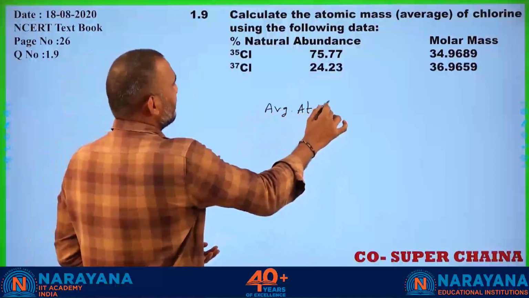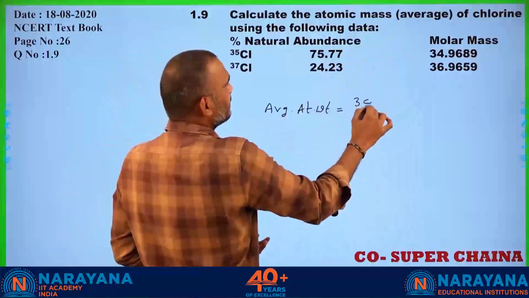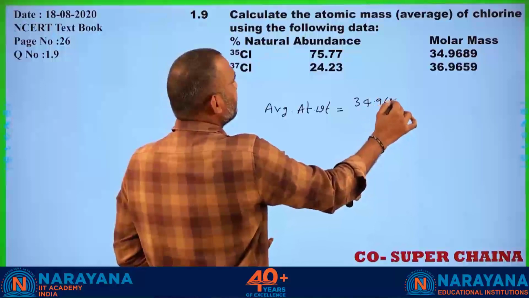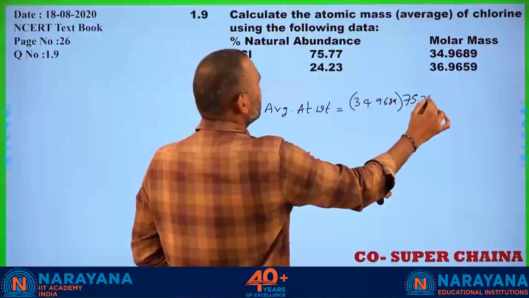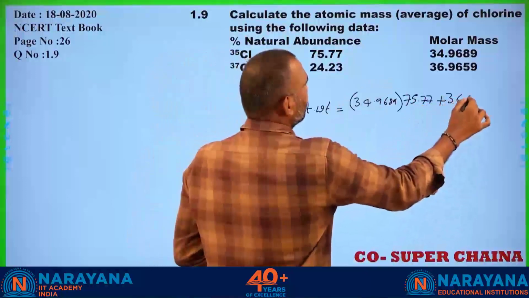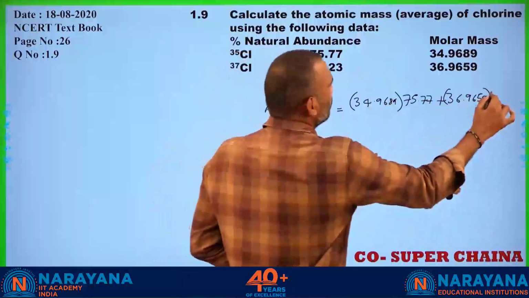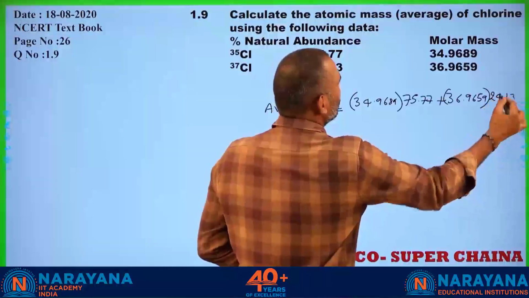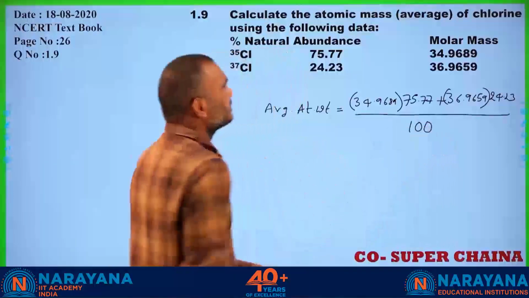Average atomic weight is equal to 34.9689 into 75.77 plus 36.9659 into 24.23, divided by 100, because the percentage of abundance is always 100.